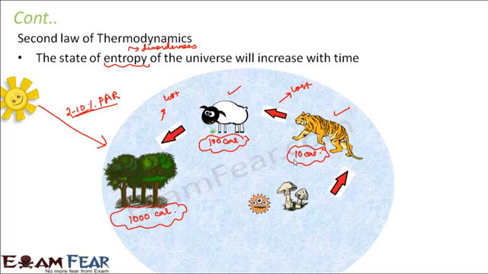This proves that a large amount of energy is lost as heat. So this is how it also conforms to the second law of thermodynamics, which says that with time the loss of energy will increase, and the disorderliness of the universe will increase. So this is how the concept of ecosystem agrees with the first law of thermodynamics as well as the second law of thermodynamics.